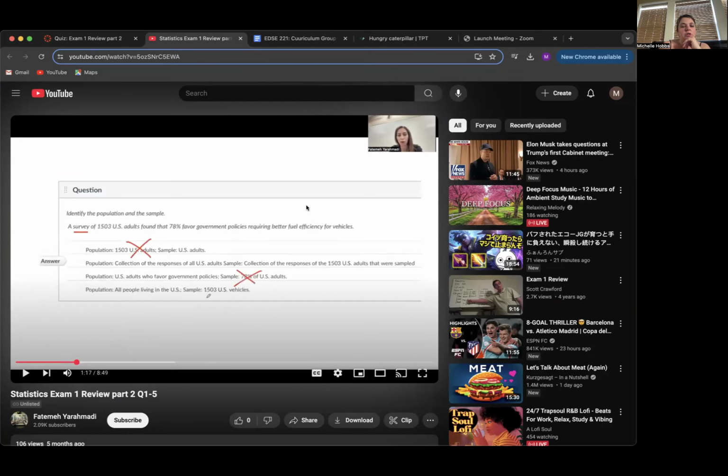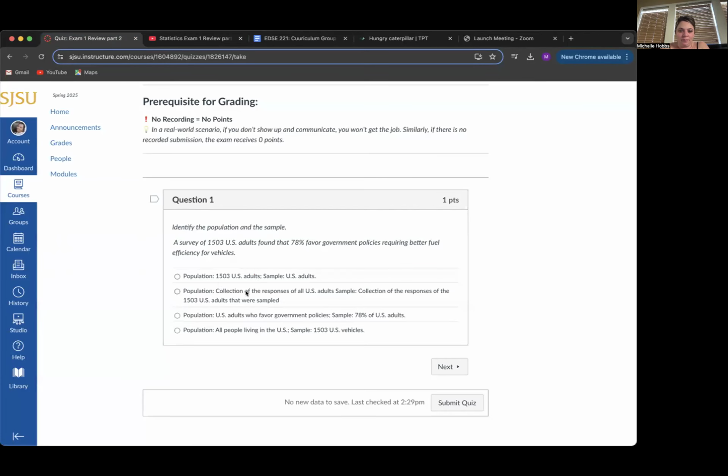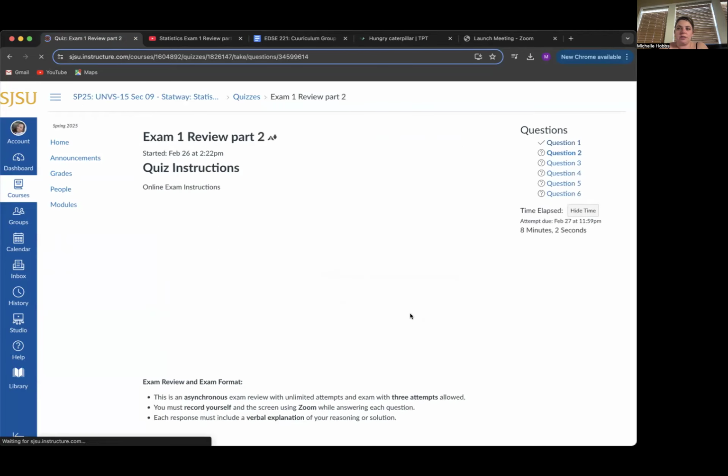Okay, so for question number 1, population is the collection of the responses of all US adults. So that is telling us what the population is, which is the all keyword, US adults. And the sample is the collection of the responses of the 1,503 US adults that were sampled. Okay, moving on to the second question here.